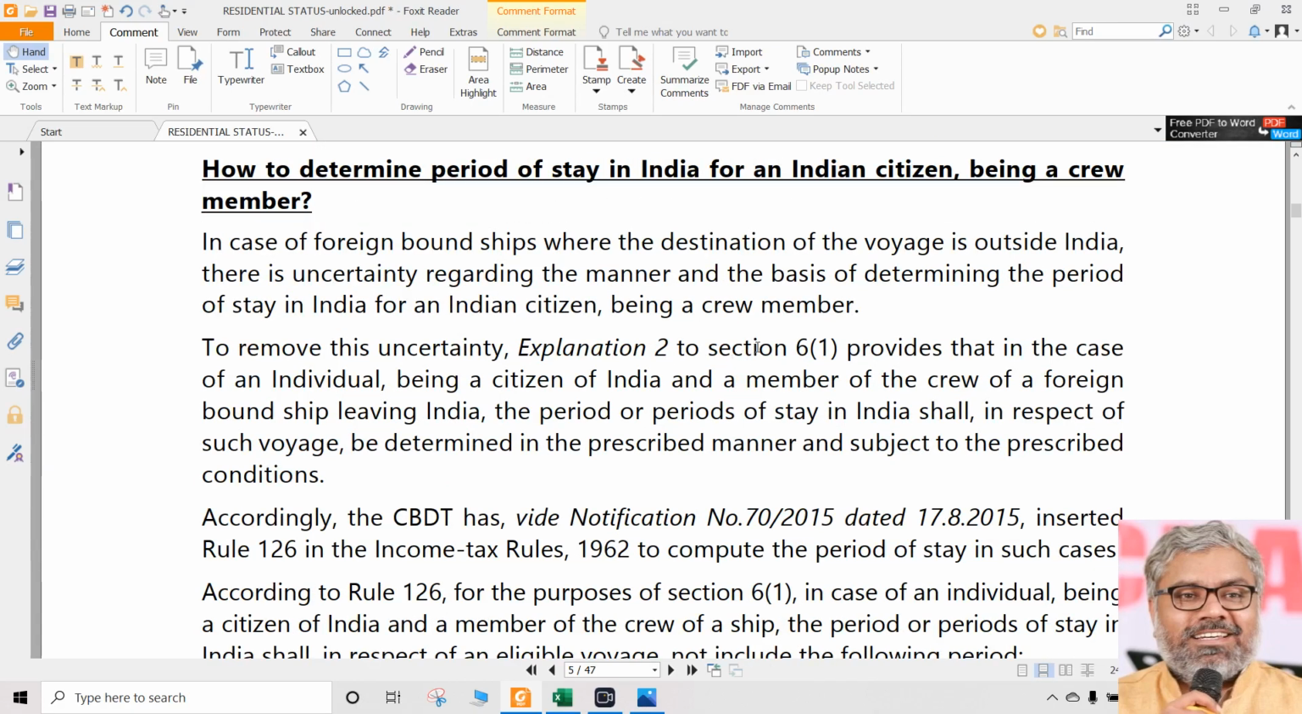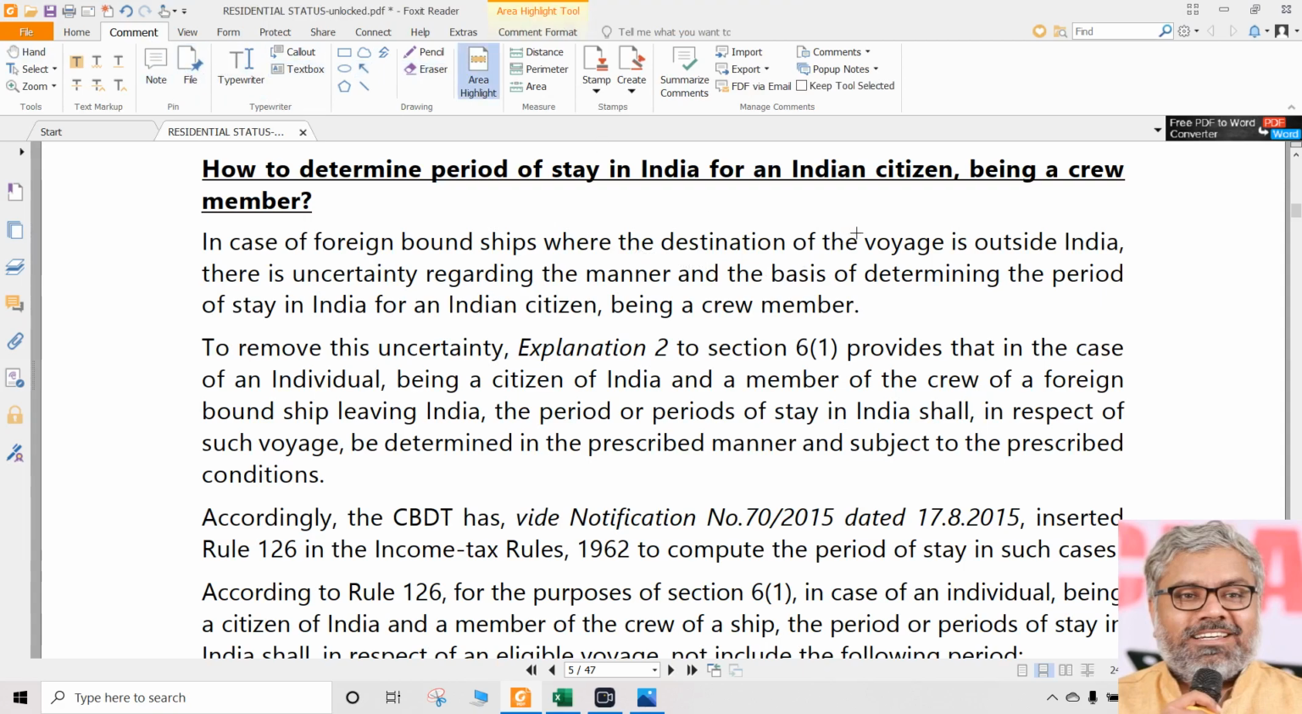Now there is a special case here, particularly related to an Indian citizen who is a crew member. See, we don't have to really worry about what is a ship, how that will be, what will be done, and all these words which are there.